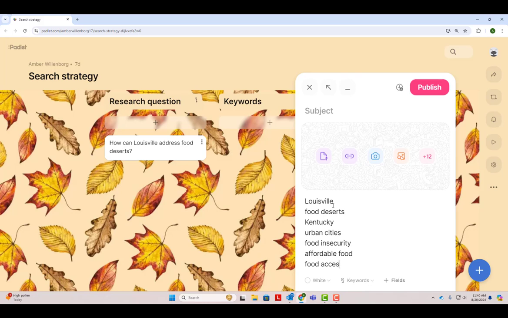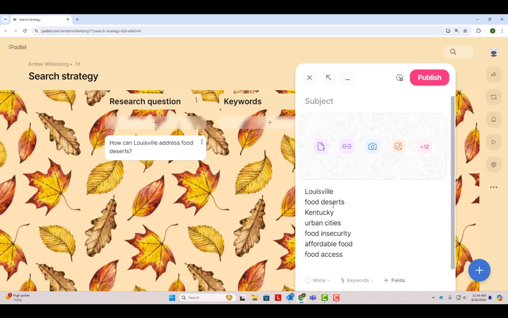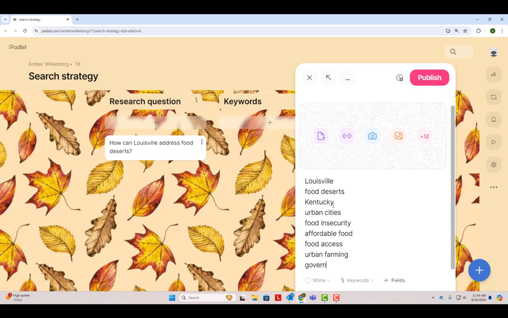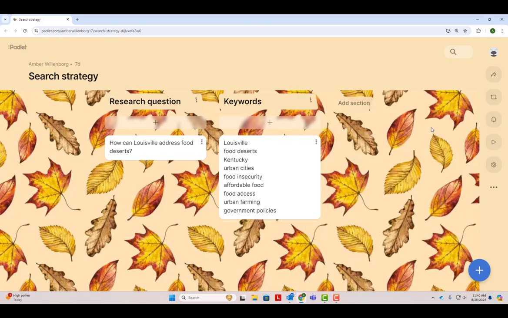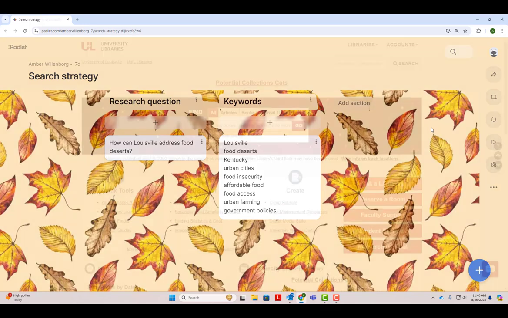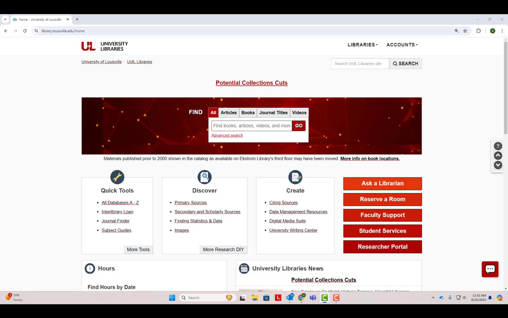We could also add additional keywords to make our search more specific, such as potential solutions to food deserts like urban farming or government policies. Brainstorm as many broader and narrower keywords as you can. Having more keywords gives you more options for your search so you don't get overwhelmed or stuck when you start searching. Once you've developed your search strategy, you can begin using that strategy to find sources through the library.